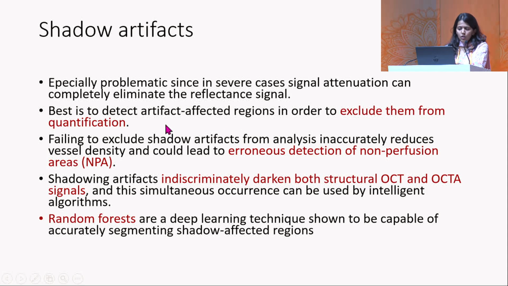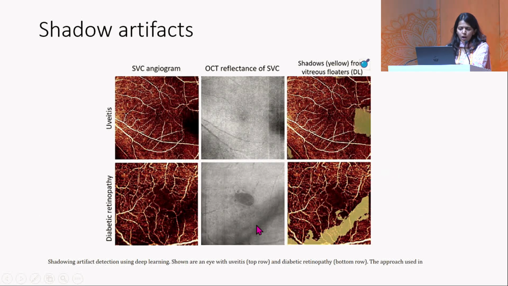Shadow artifacts, as we know, are especially problematic, especially since in severe cases they cause signal attenuation, and best is to detect these artifact-affected regions in order to exclude them from quantification, because they can erroneously detect non-perfusion areas. Now, shadowing artifacts indiscriminately darken both the structural OCT as well as the OCT angiography signal, and this simultaneous occurrence can be used by intelligent algorithms. The random forest is one of the deep learning techniques which is capable of accurately segmenting shadow affected regions.